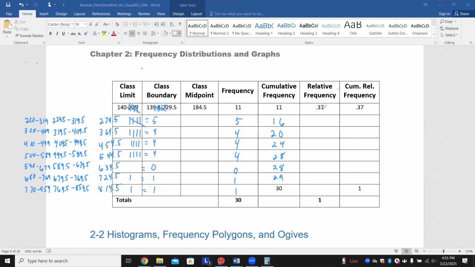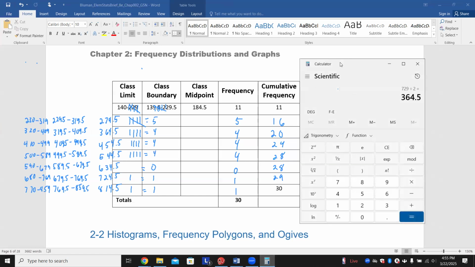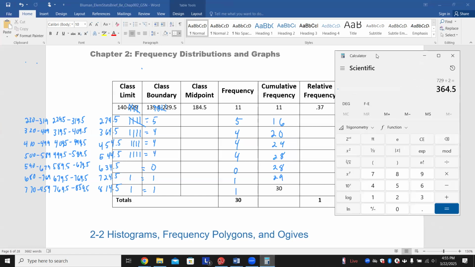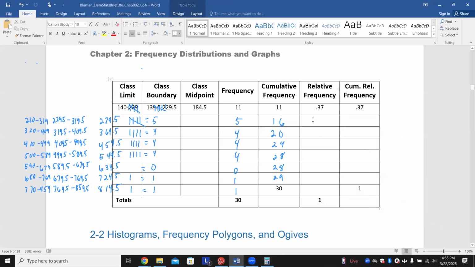All right, relative frequency: you would just take these numbers and divide by 30. I'll do a couple so you can see the math. I'm just pulling up a regular old calculator here. You would do 11 divided by 30 and round that to about 0.37. I would then do 5 divided by 30 and I would get 0.17. Again, I would round. And then you keep that pattern going.